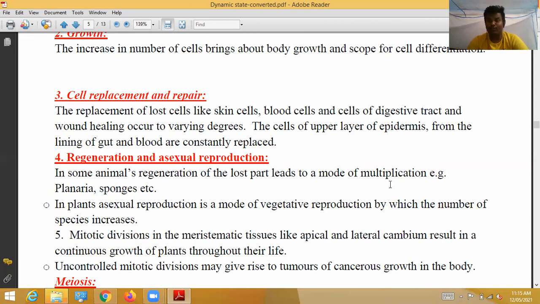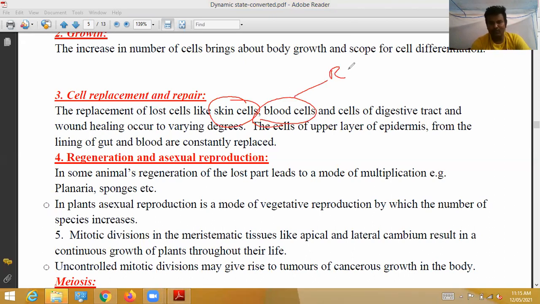Around 10 to the power 24 old cells are destroyed and the same number of new cells are formed.